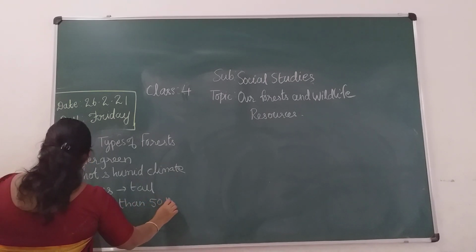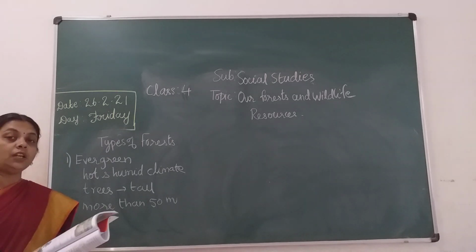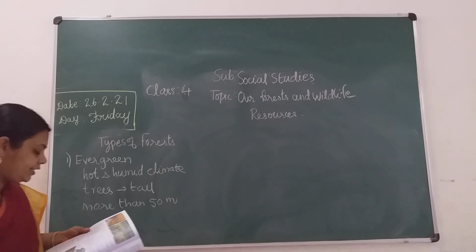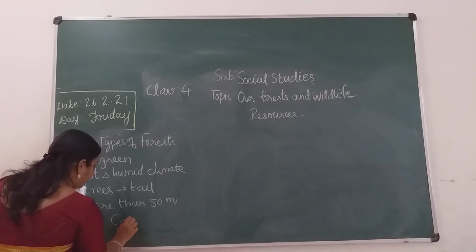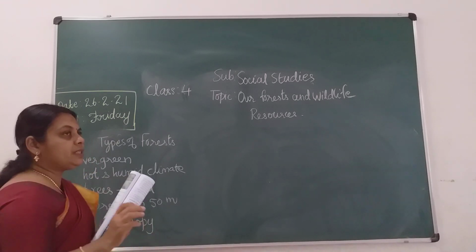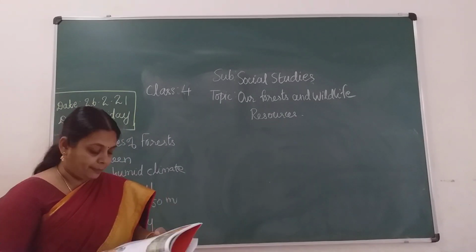When we go near the Himalayas, the Western Ghats or northeastern India, you can find this type of trees, children. They mainly form a canopy, a roof of the trees. The roof of the trees looks so dense, that is called a canopy.